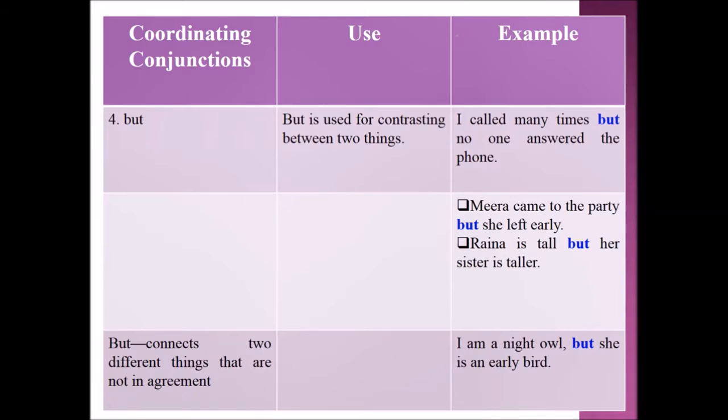The next example sentence is Raina is tall, but her sister is taller. So, but connects two different things that are not in agreement. Example sentence: I am a night owl, but she's an early bird.